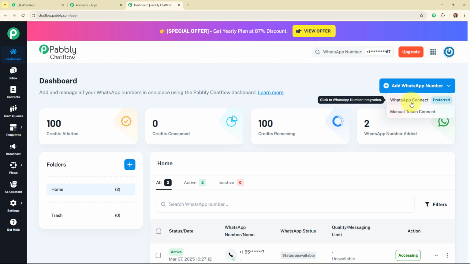Alright, so here you can see that WhatsApp Connect is the preferred method over here, and if you wish to learn the step-by-step process for connecting your Pabbly Chat Flow account through this WhatsApp Connect, then you can check out the video available in the description box below, and also you can find that video on our YouTube channel as well.